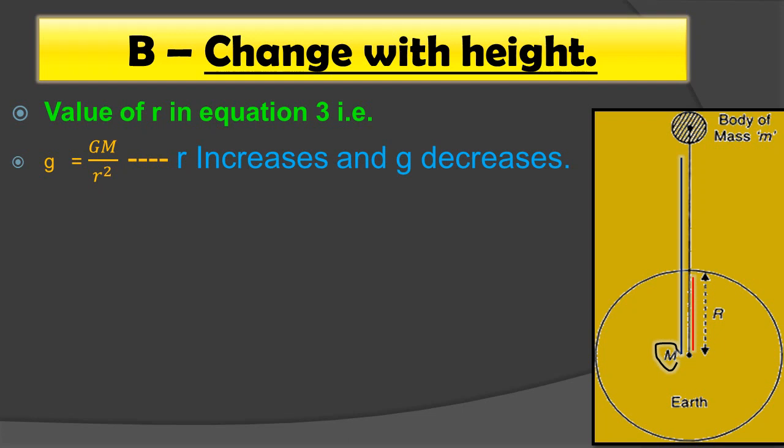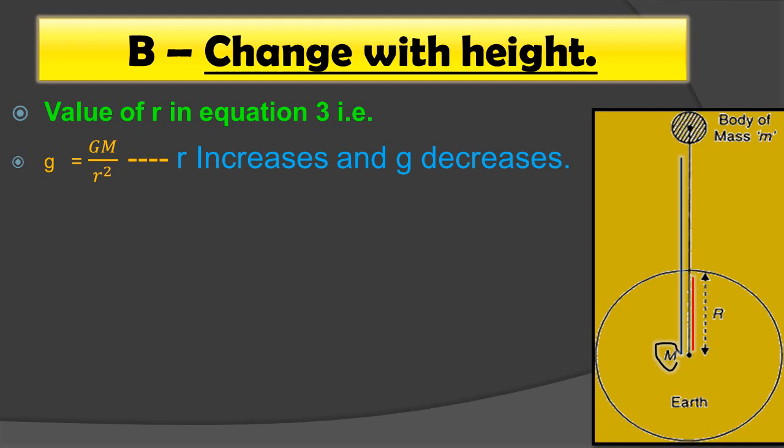So the value of R increases and g decreases, because we have seen that g is inversely proportional to R square. So if the value of radius increases, the acceleration due to gravity, that is the value of g, will decrease automatically, because they are inversely proportional to each other. However, the decrease is rather small for heights which are small in comparison to the earth's radius. That means the difference is very small, but it is there.